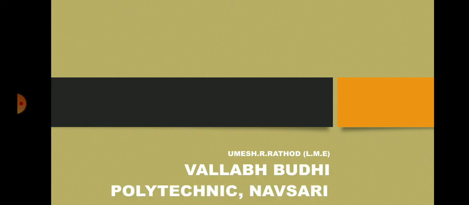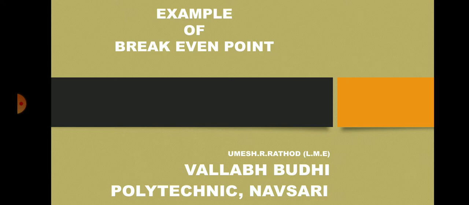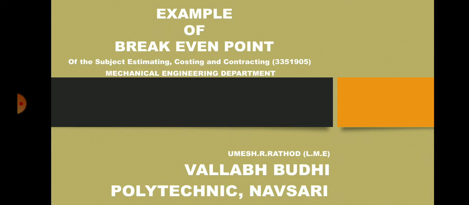In today's lecture, we will learn about example of break-even point. After subject estimating, costing and contracting, subject code 3351905 from Mechanical Engineering Department.